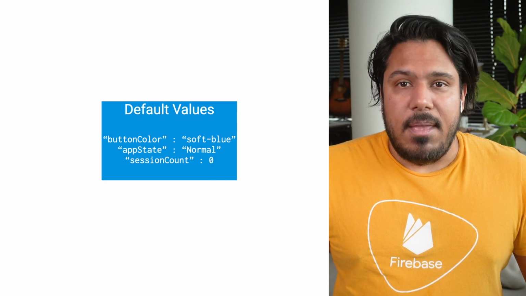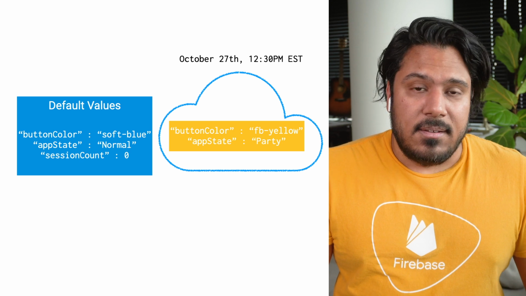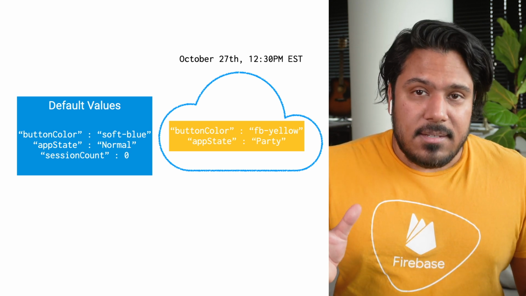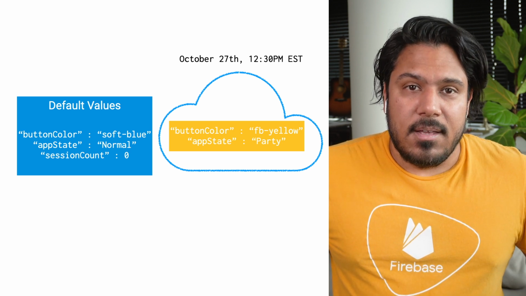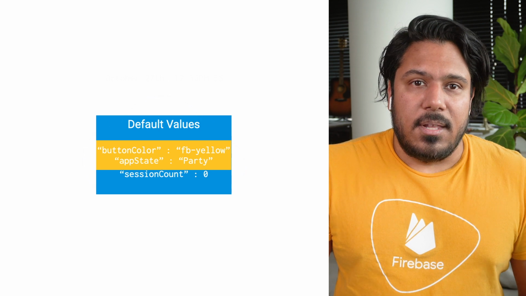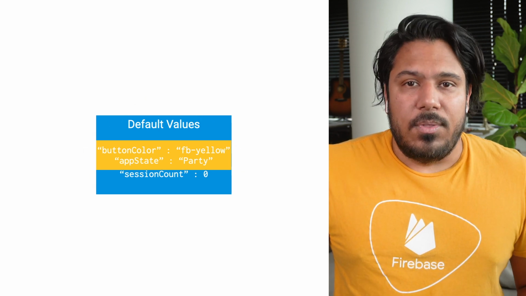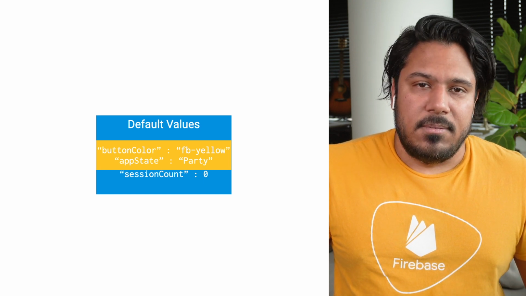For example, maybe you have a new branding style that you want users to start seeing on a specific date. Well, you can configure that in the Firebase console, and on that date, each app instance will pull in and start displaying your new brand. This is a really powerful feature that allows you to change the look and feel of your app dynamically through the cloud without requiring any code updates or redeploys to the Play or App stores.